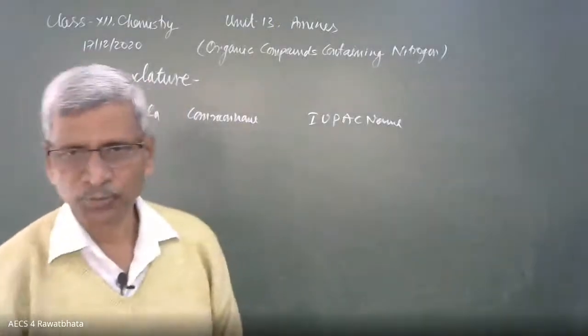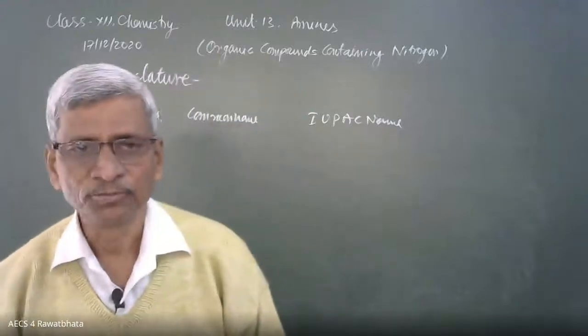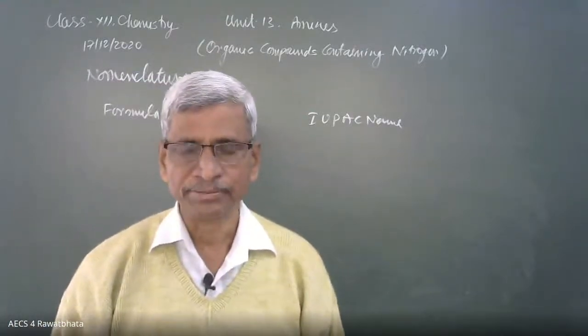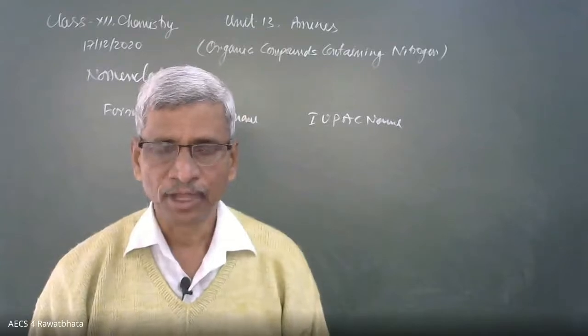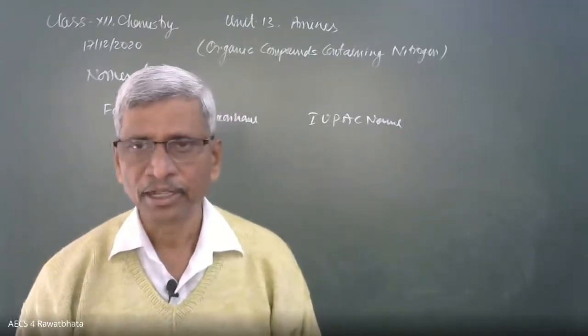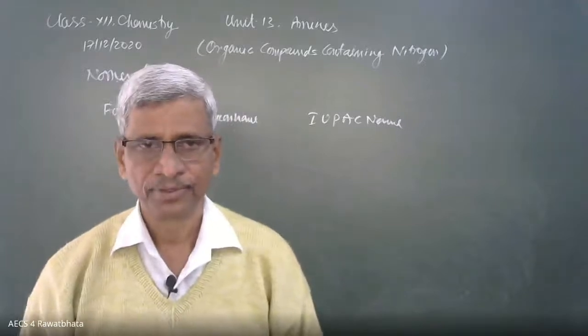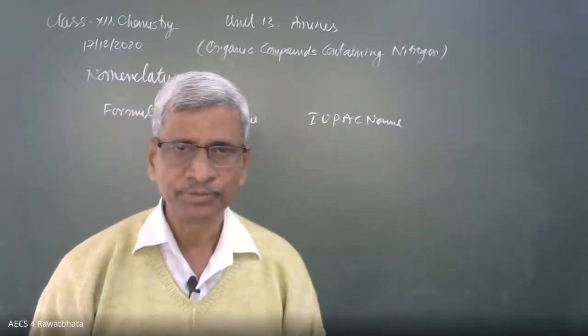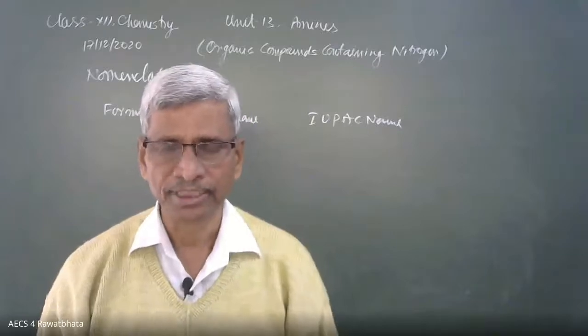What is the IUPAC name of isobutylamine? Here I want to know about the alkyl group. Simply, you have to write the isobutyl group, then attach nitrogen and hydrogen.